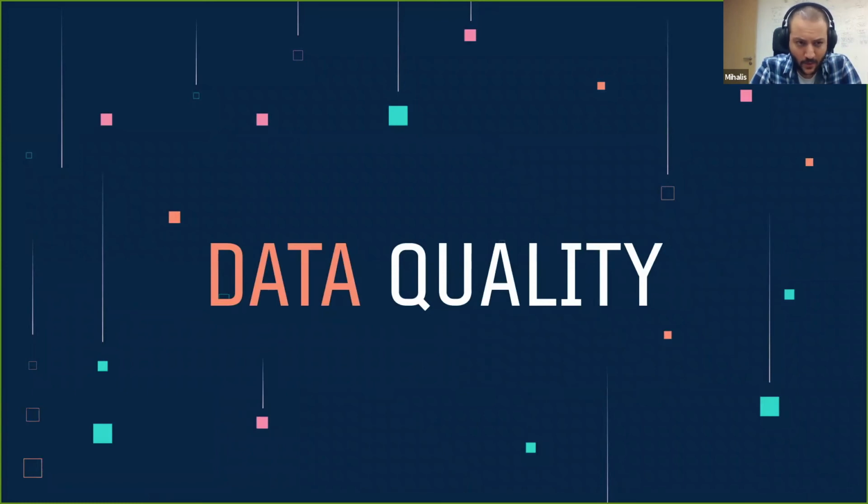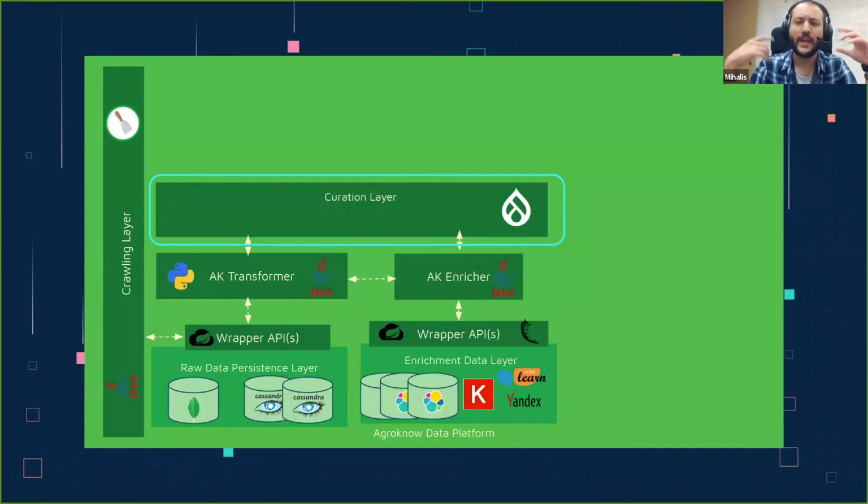Okay, so we have collected all this data, but what about the quality? How can we ensure that all this data covers some quality aspects and can be presented to our end users so that they can make use of it? In order to do this, we add another layer to our data platform. This is the curation layer. This is currently a CMS system, Drupal more specifically, and this is the place where all of the food recalls end up, and some other data types, but let's focus on food recalls for now.